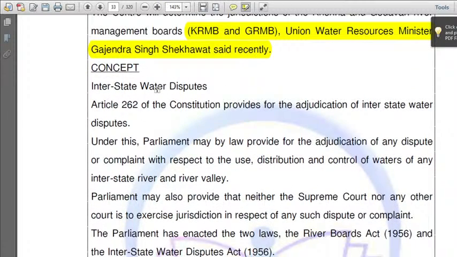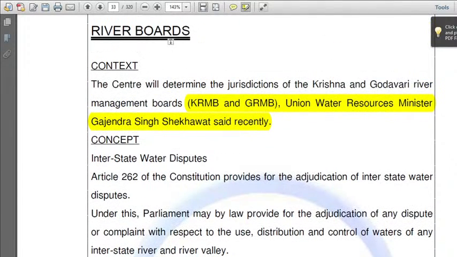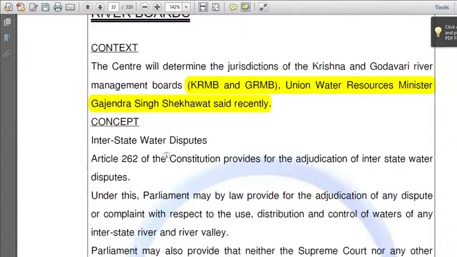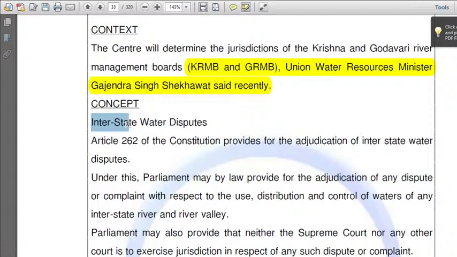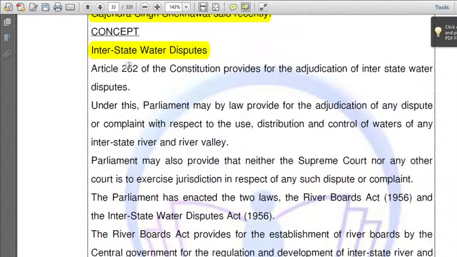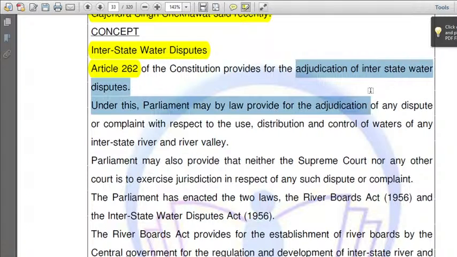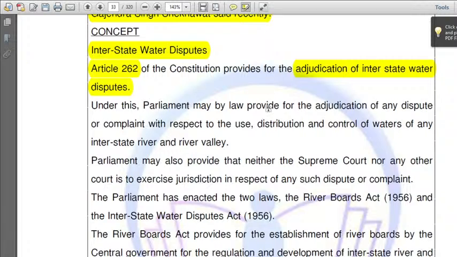Let us move towards the concept. Since River Boards come into existence, our topic, the concept of it, will be interstate water disputes. Article 262 of our Constitution provides for the adjudication of interstate water disputes. What is adjudication? Dealing, you can call it also like that.